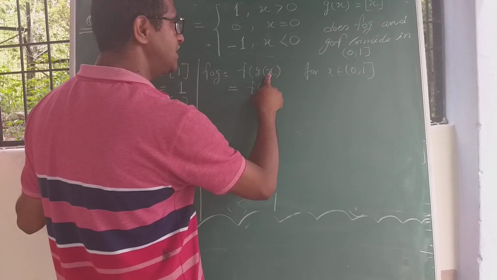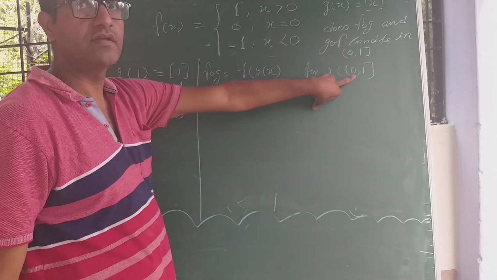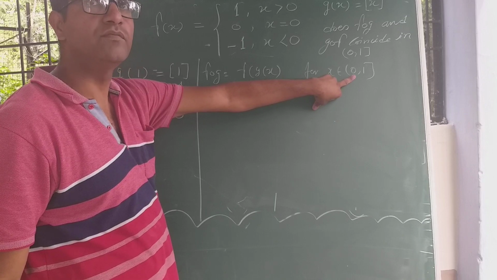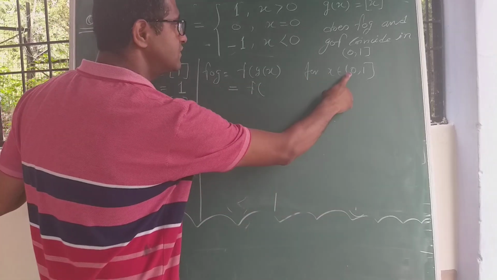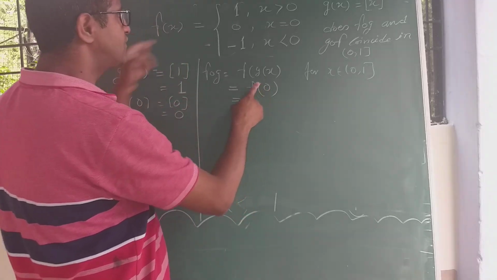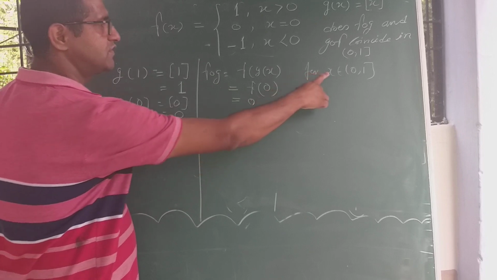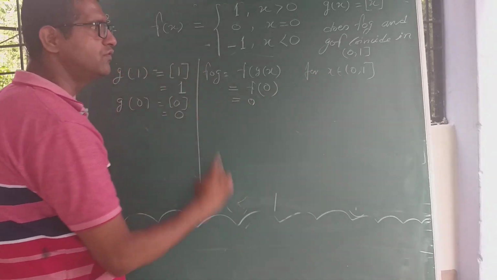For this interval, g(x) will give the smallest integer value of the interval, which is 0. f(0) equals 0, so for this interval it will be 0.